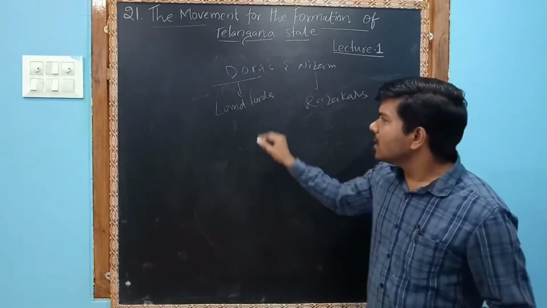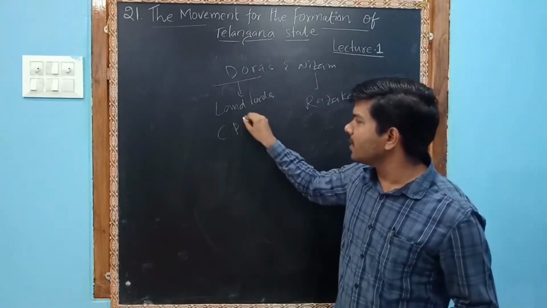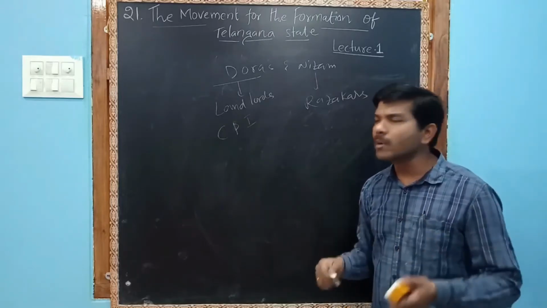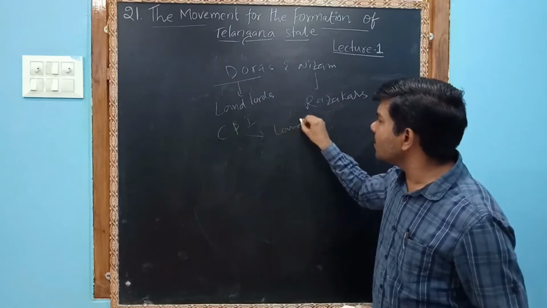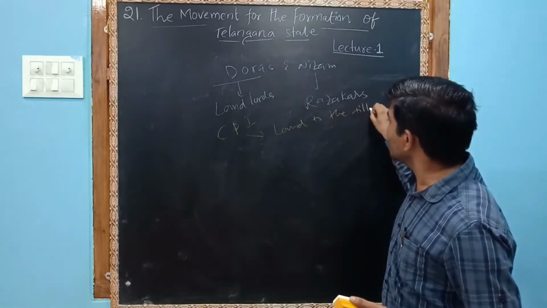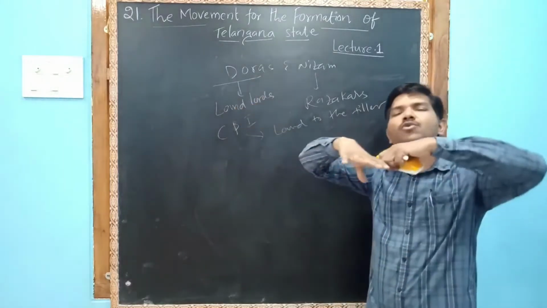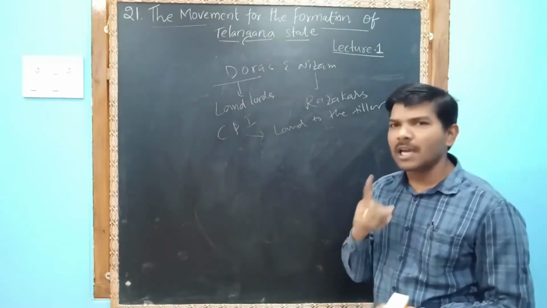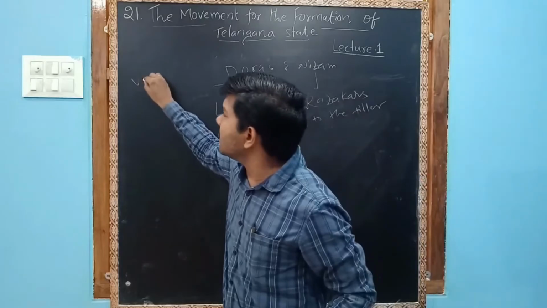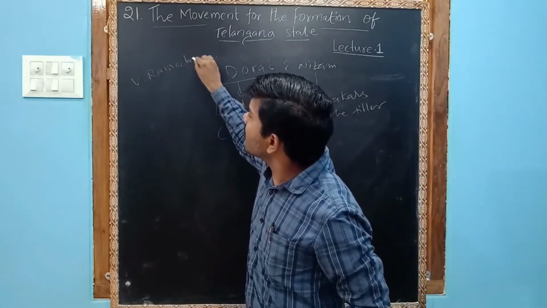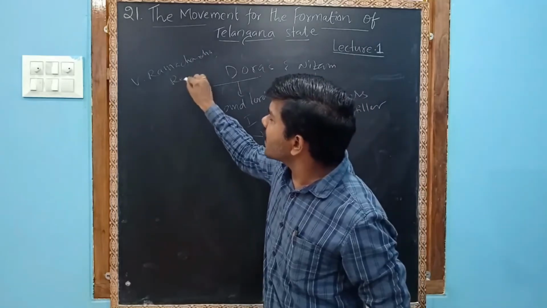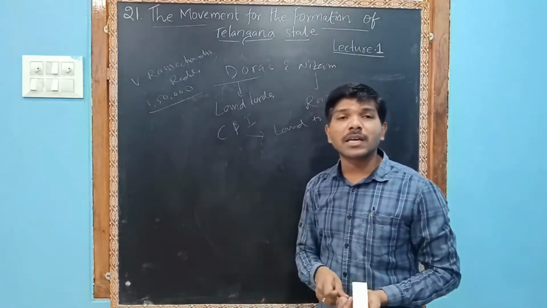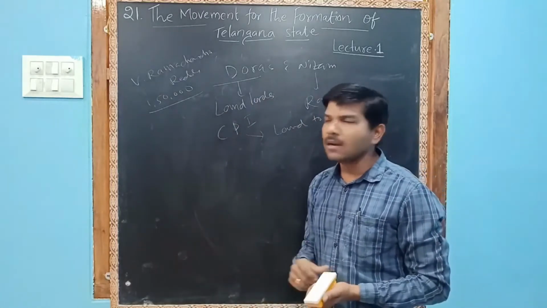You already know that in Telangana, the Communist Party of India, CPI, organized a movement for land to the tillers, because these Doras had so many acres of land. For example, Vishnuri Ramachandra Reddy alone had 1,50,000 acres of land.